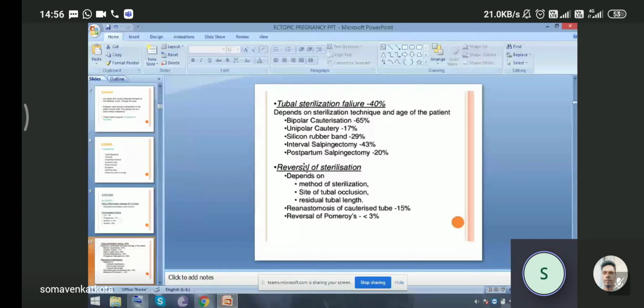So these are the three main factors which determine ectopic pregnancy: method, site of tubal occlusion, and residual tubal length. After V-anastomosis of a cauterized tube, about 15% ectopic can happen. After reversal of Pomeroy's, less than 3%. The commonest technique we adopt for sterilization is the modified Pomeroy's technique.